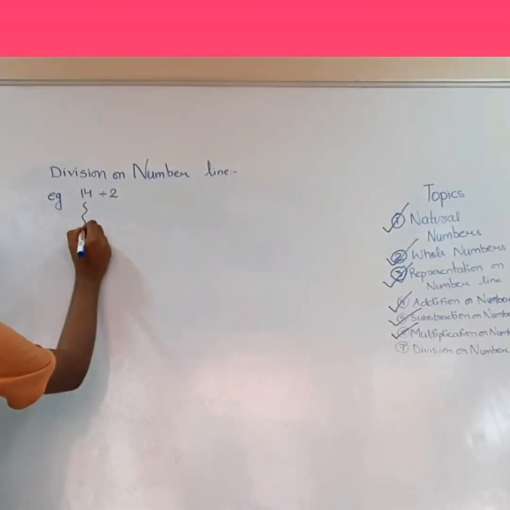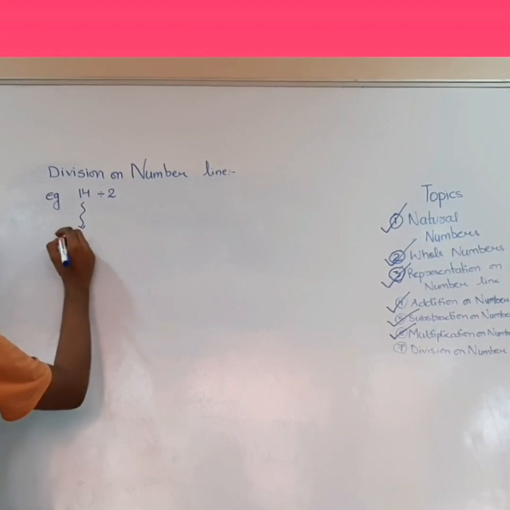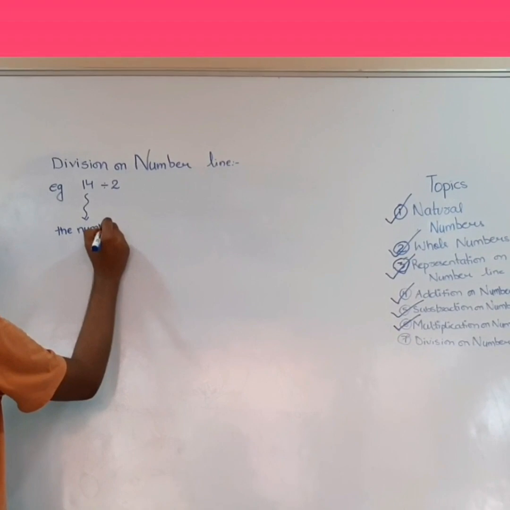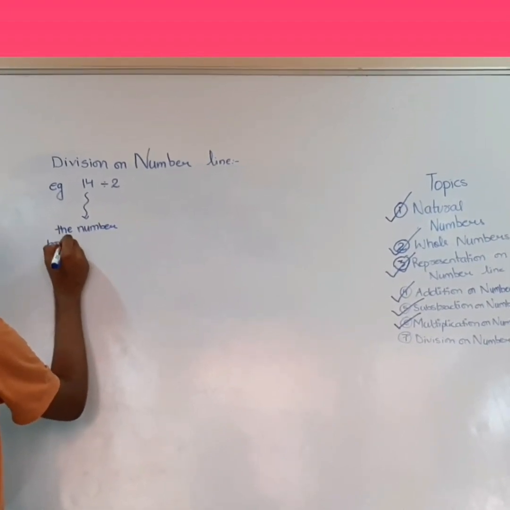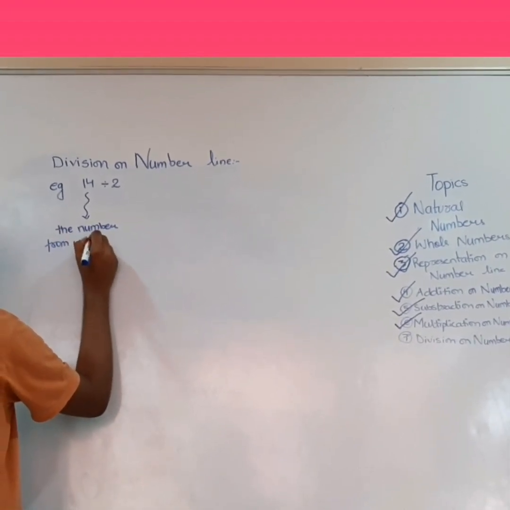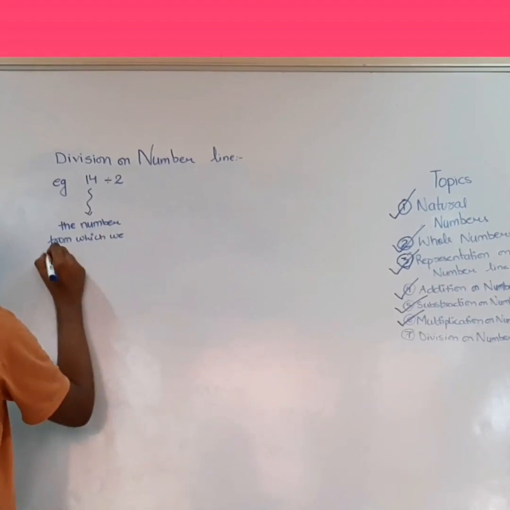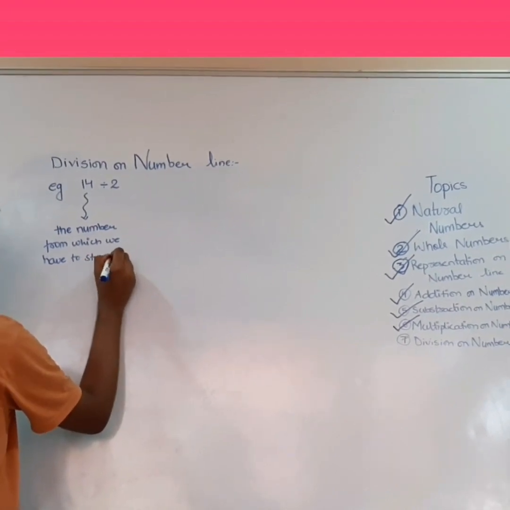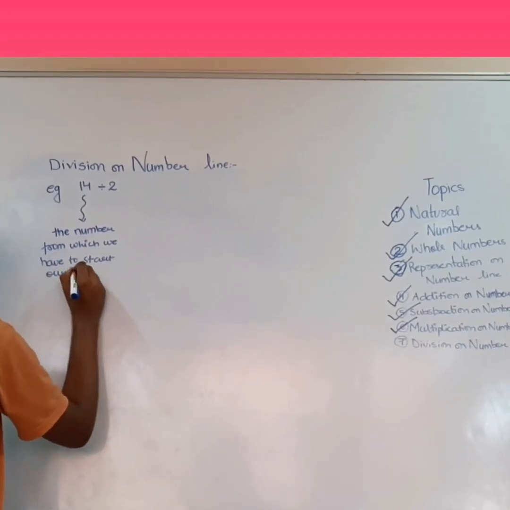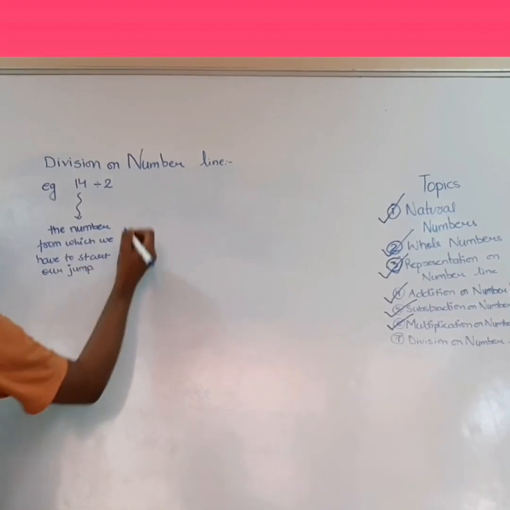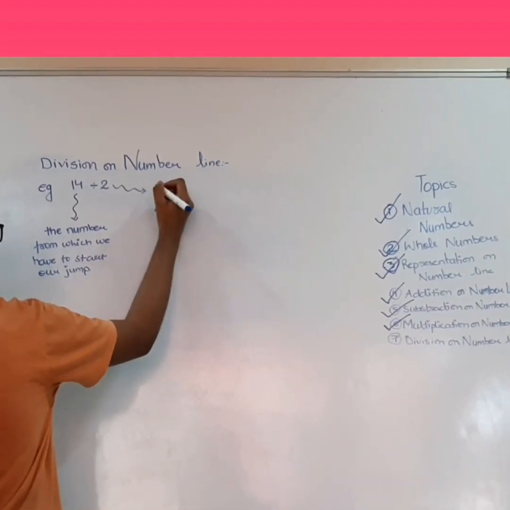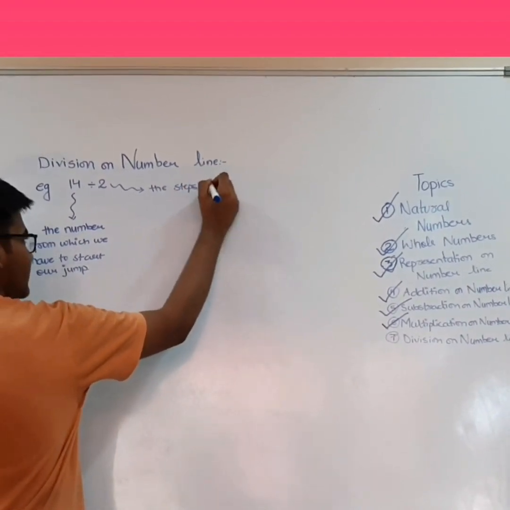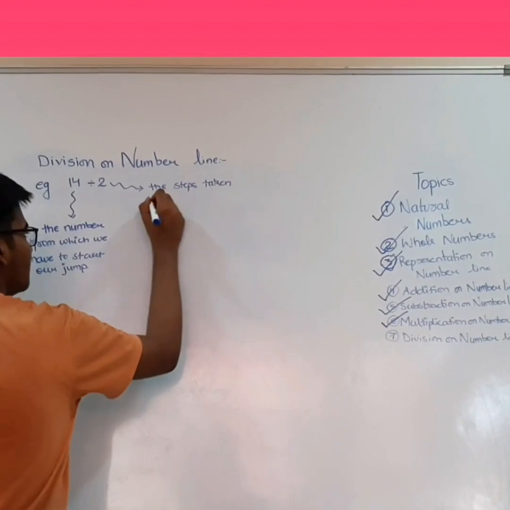Here the first number stands for the number from which we have to start our jump. And here the second number represents the steps taken per jump.